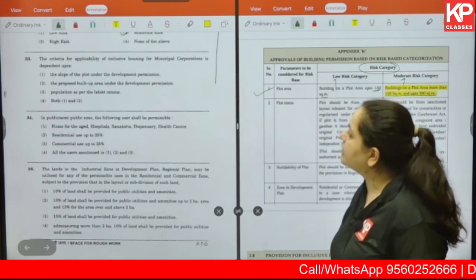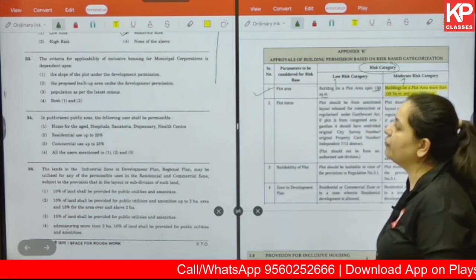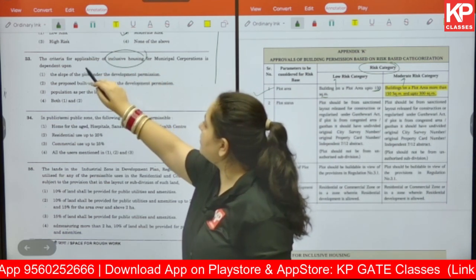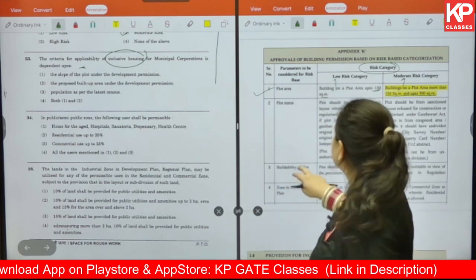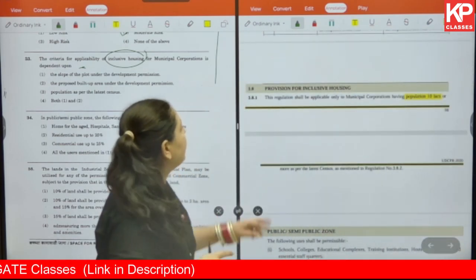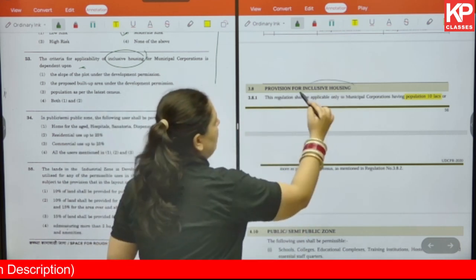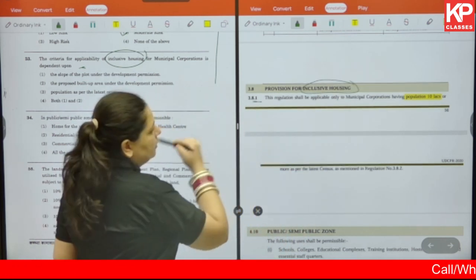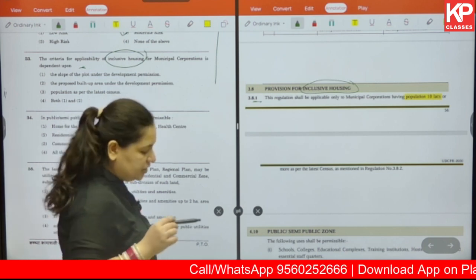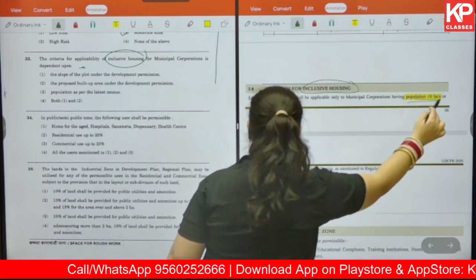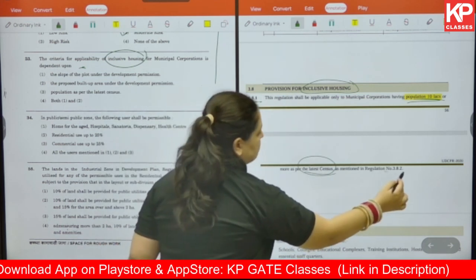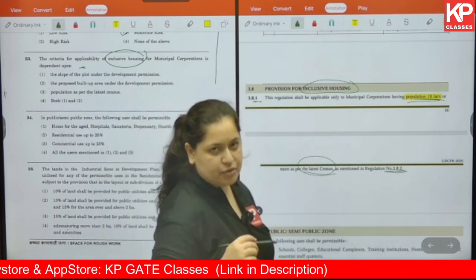Next one, question 33. The criteria for applicability of inclusive housing for municipal corporation is dependent upon what? Again, you will get this answer in UDCPR under point 3.8, provision for inclusive housing. In that, under point 1, you will see the regulation shall be applicable only to the municipal corporation having a population of 10 lakh or more as per the latest census mentioned in regulation number 3.8.2.